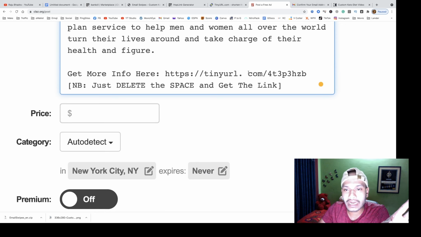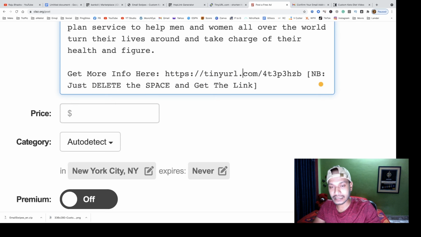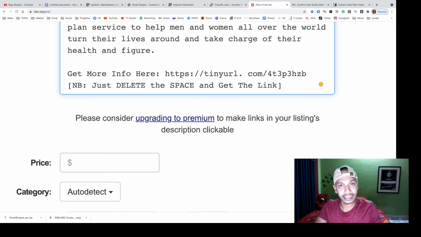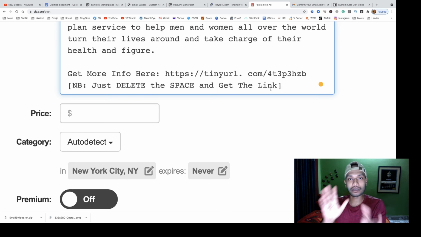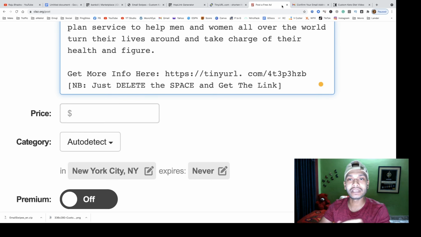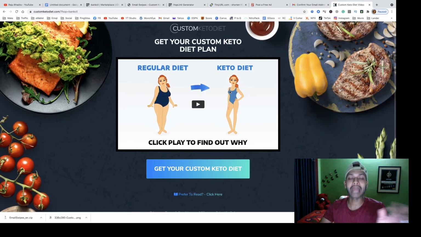You see here, get more info here, and you put your affiliate link, and you have to make a space, otherwise you have to make your account premium. But it doesn't matter if you are a newbie and you can't make any money yet, you don't need to upgrade your account. Just make a space here and a short note, delete the space and get the link. When someone deletes this space, they will get your affiliate link, and when they click it, they will visit this page. And when you make sales, you earn ClickBank commissions.